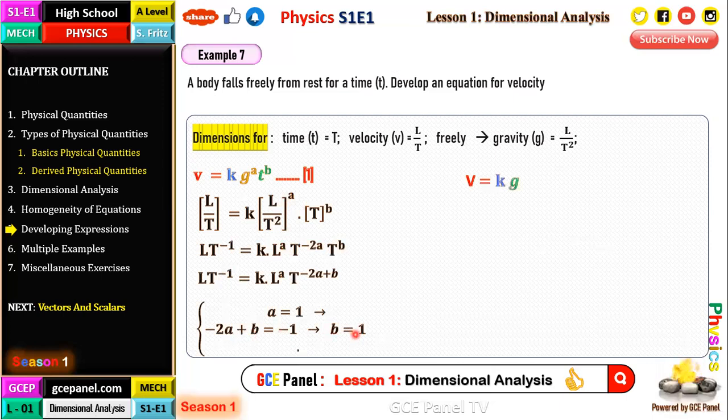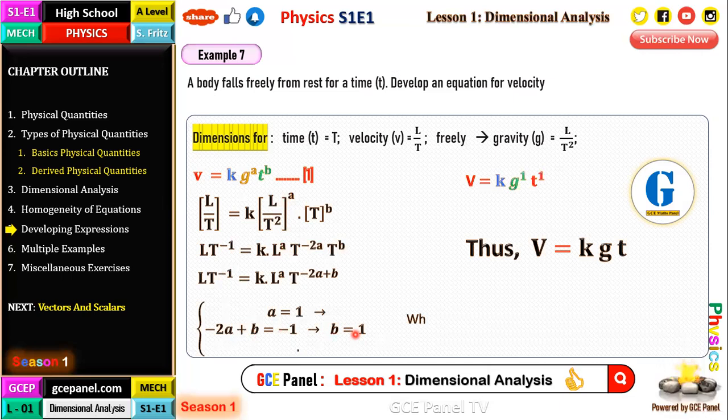At this point, our V will be equal to K, G to the power 1, T to the power 1. And this finally gives us V is equal to K, G, T. Well, K is a constant that can be obtained from experiments. And this equation is also homogeneous and dimensionally correct. In physics, we know that V is equal to U plus at. But the object is falling from rest, so our U will be equal to 0. So we just have V is equal to at, right?